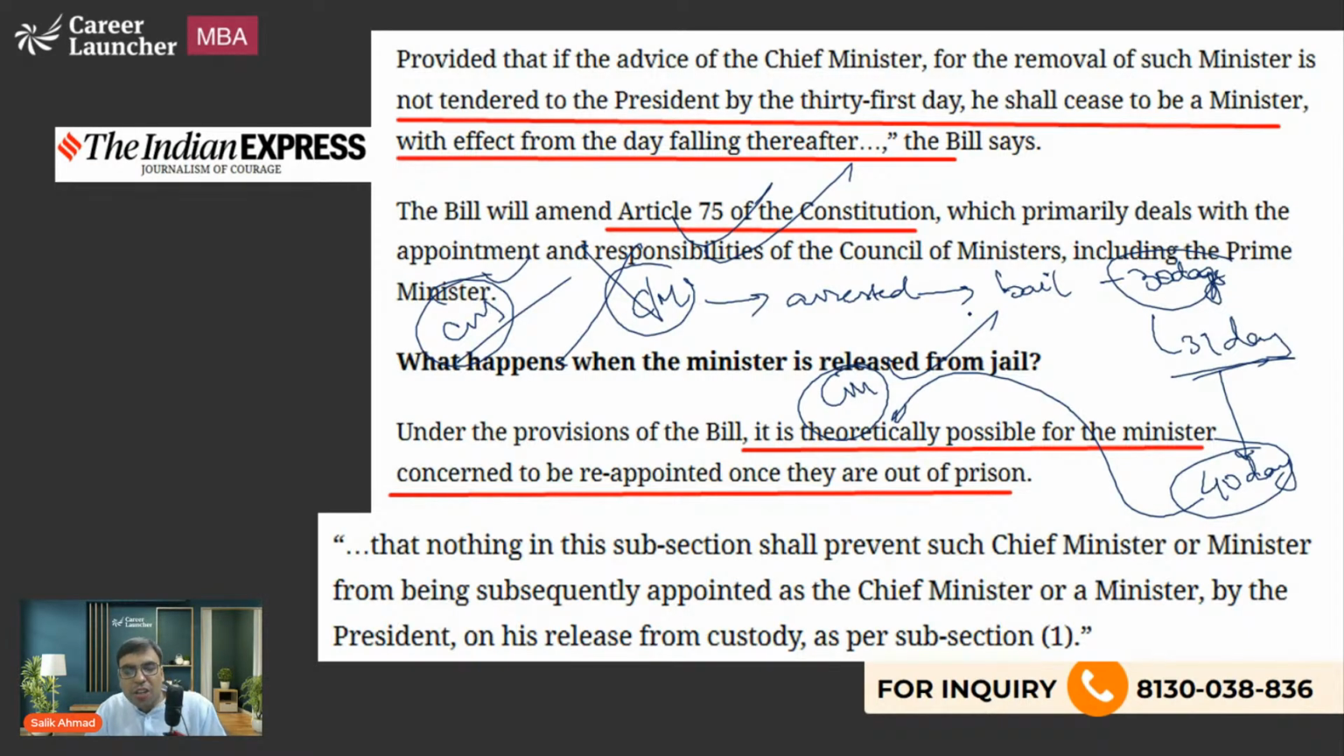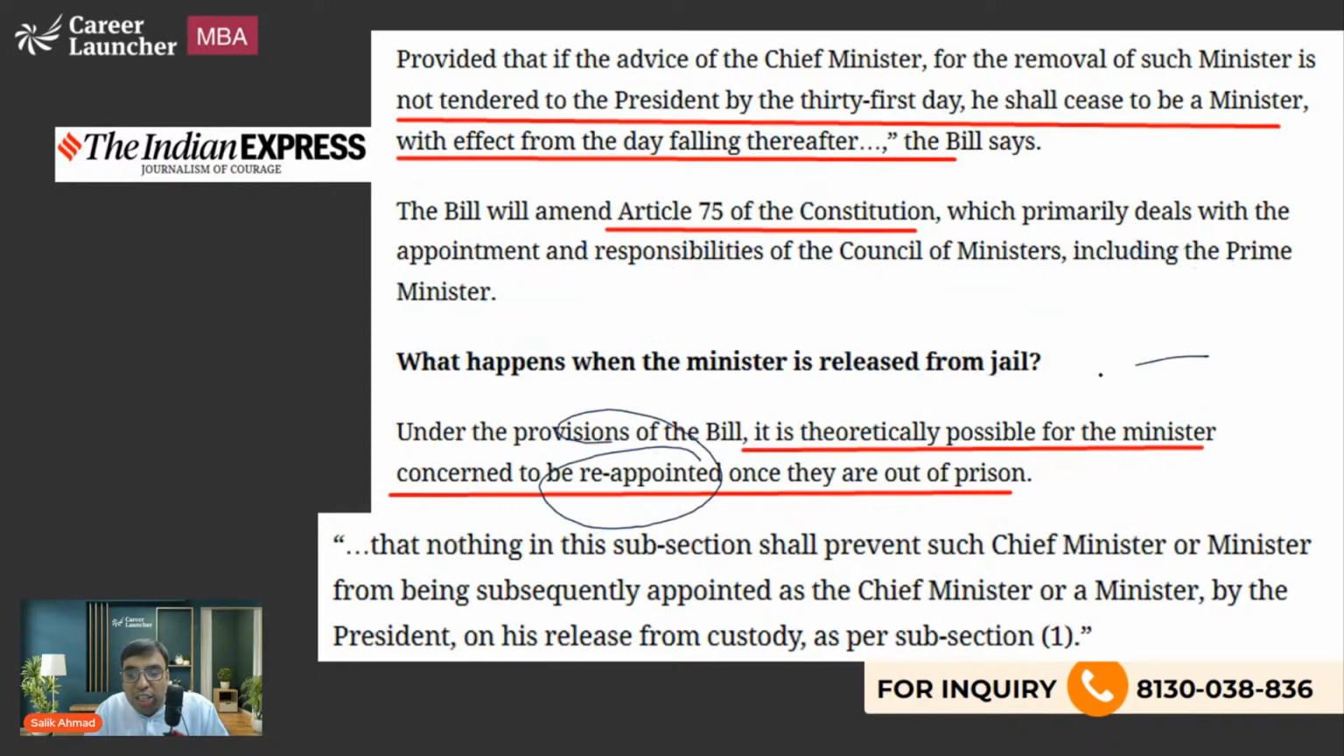So theoretically, there is a provision that if a person has got bail and has come out of prison, then he can still become the chief minister or the minister, even if the matter is pending in the court, because he is an under trial, right? And the matter is still pending. But since he has got bail, he or she can again become the CM or minister, or whatever is the case.